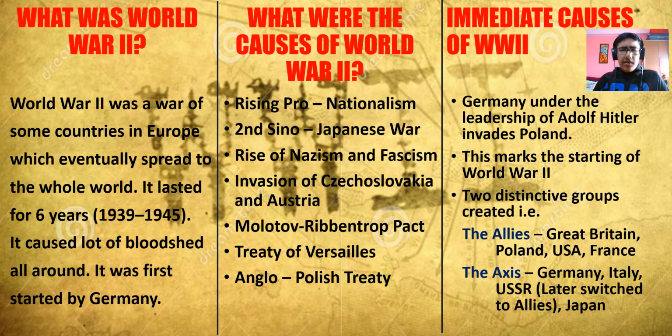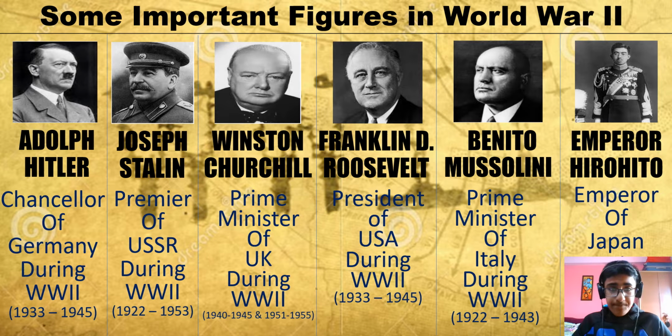The immediate cause of World War II was Germany, under the leadership of Adolf Hitler, invading Poland. This marks the starting of World War II. Two distinct groups are created in this war, that is, the Allied powers, which are Great Britain, Poland, USA, and France, and the Axis powers, Germany, Italy, USSR, which later switched to the Allied powers, and also Japan.